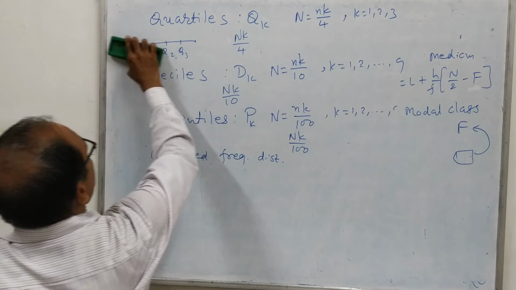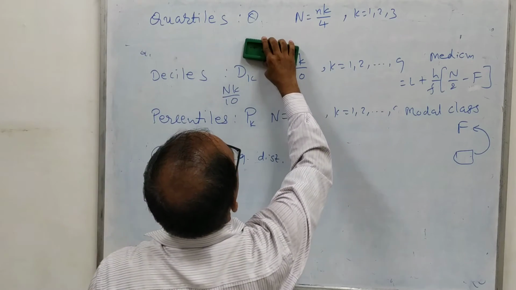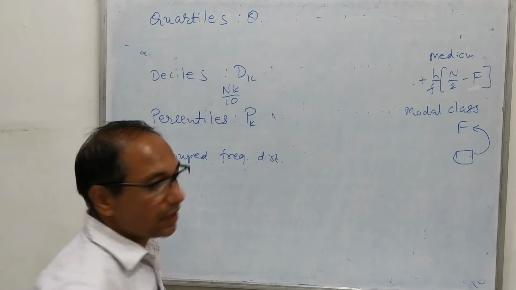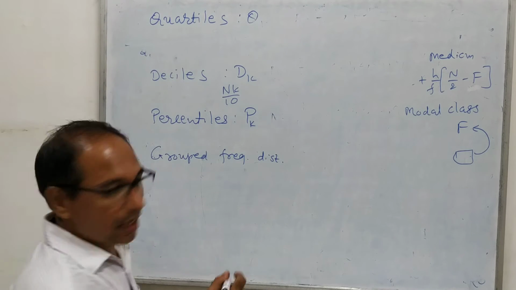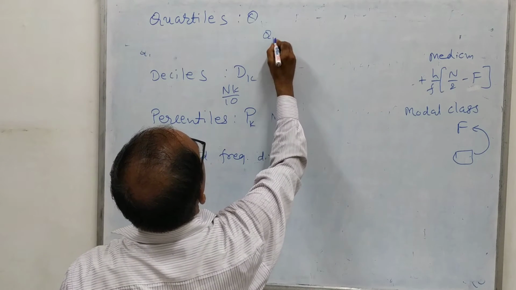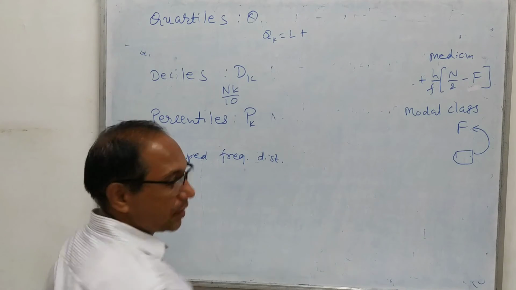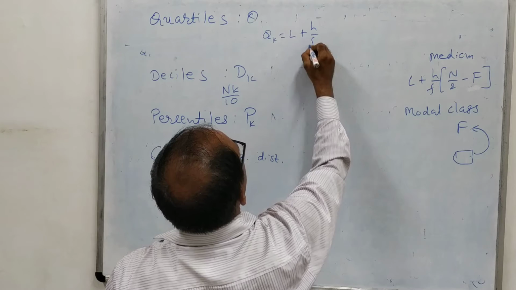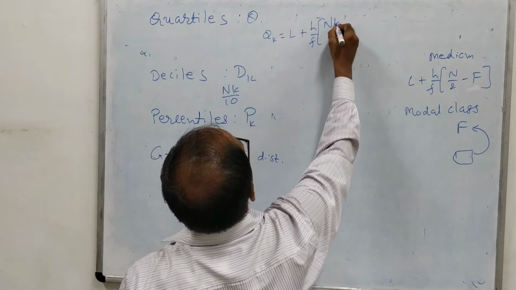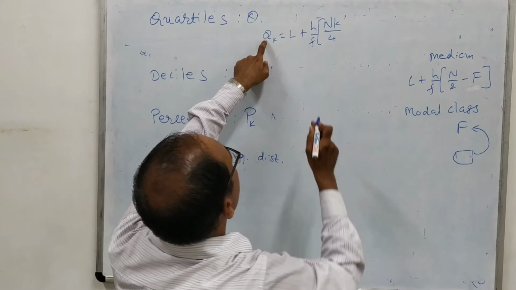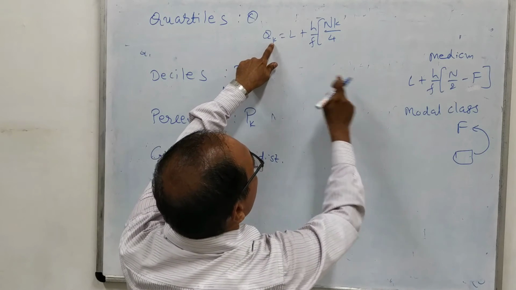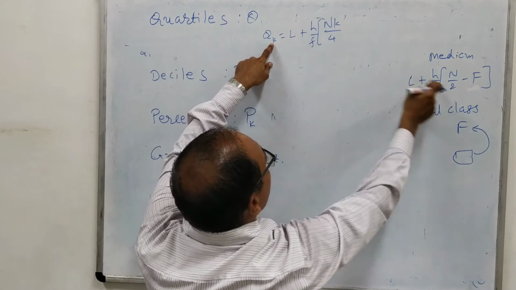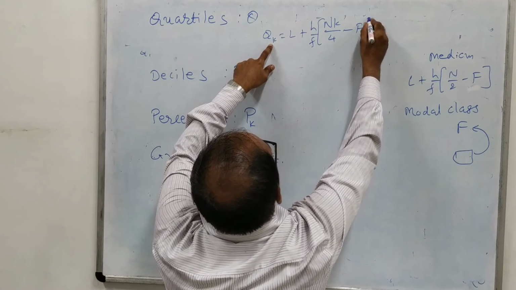quartiles, deciles and percentiles. So here the formulas we want to write are, for QK, we have L plus H upon F into bracket N into K by 4 minus capital F, where L means lower limit, because here we are finding QK. So if Q2 is there, Q2 means median, then K equal to 2. So 2 and 2 will be cancelled, so N by 2. So exactly the same formula we can get.